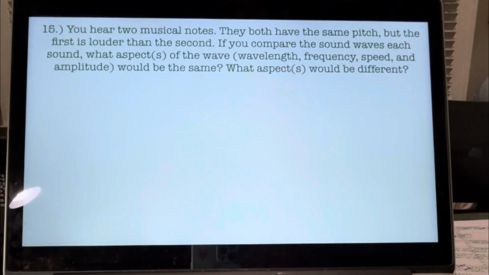And lastly, 15, you hear two musical notes. They both have the same pitch, but the first is louder than the second. If you compare the sound waves of each sound, what aspects of the wave, the wavelength, the frequency, the speed, the amplitude, would be the same? What aspects would be different?